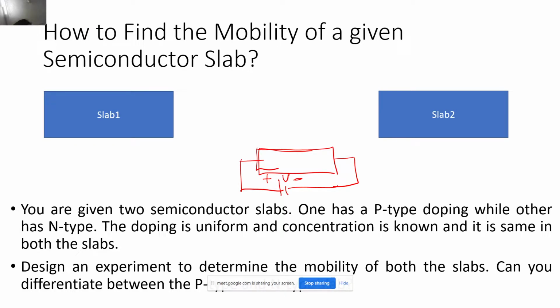Sir, in this figure, when we join the p-type and n-type semiconductor, a depletion layer is formed. No, don't go over there. See, you cannot directly attach two semiconductor slabs like this. The PN junction that you form is a completely different process. You never do this kind of thing. You have a P type doped semiconductor and an N type doped semiconductor. You can't just touch them and get a depletion layer. So just experiment with the slabs independently. Don't combine them. Okay, sir.